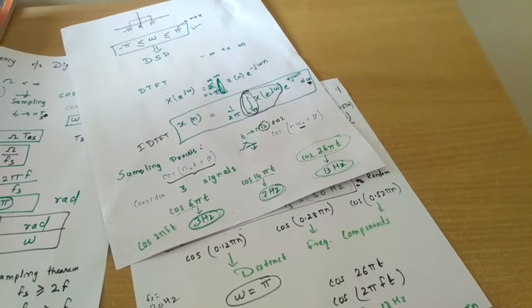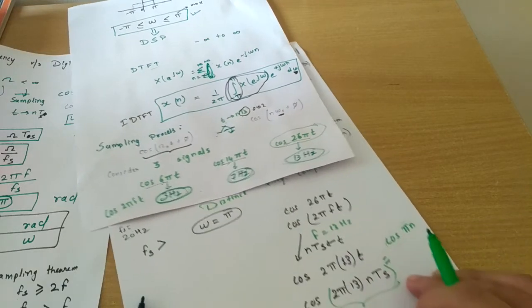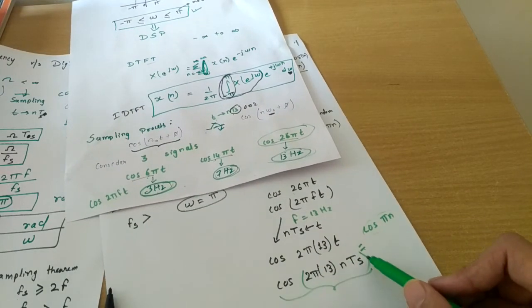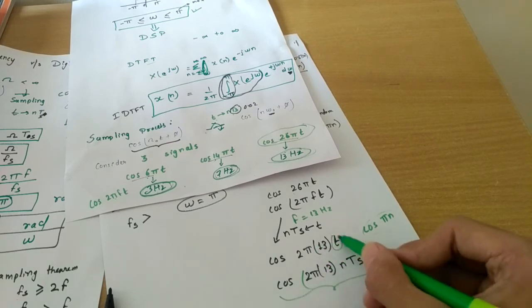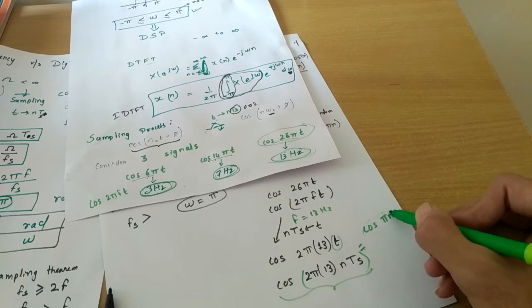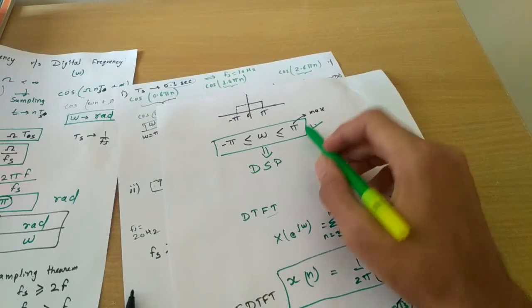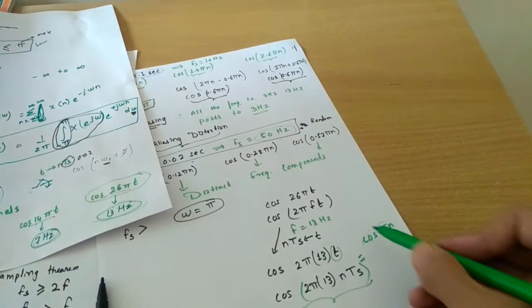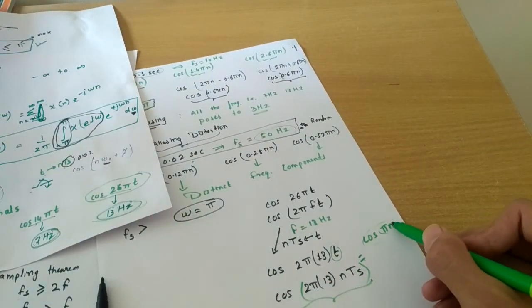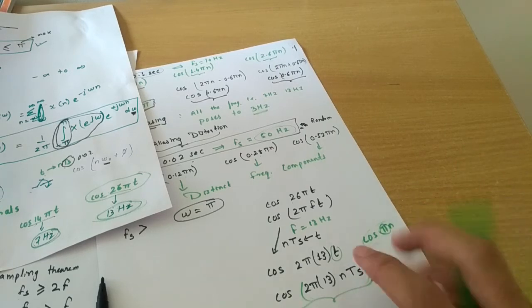So we want cos 2 pi 13 nTs to be equal to cos pi n, then also we can avoid aliasing. I hope this is visible now. In order to avoid the aliasing effect, we want our frequency omega, at its maximum value given by this, to be equal to pi. So this whole thing should be equal to pi, comparing with n as it is.